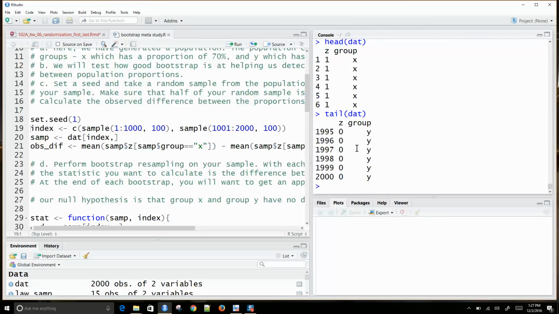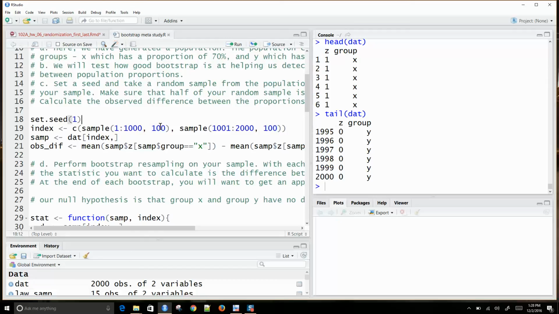I think the first 1,000 are group X and the second 1,000 are group Y. When I draw my random sample, I want to get 100 from X and 100 from Y. So I'm going to sample rows 1 through 1,000 and draw 100 from them, and then sample rows 1,001 through 2,000 and draw 100 from there. That will give me 100 rows from X and 100 rows from Y.